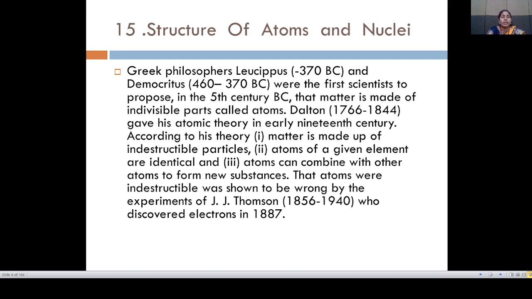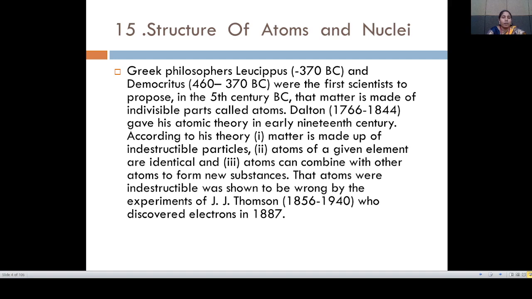First, atom is made up of indestructible particles. When an atom is made, that particle cannot be destroyed in any manner. Then atoms of a given element are identical. All the atoms of the same element having the same nature are similar in nature. It is called identical. And atoms can combine with other atoms to form a new substance. When two or more atoms combine, a new substance is formed. So these are the three conclusions of Dalton's atomic theory.